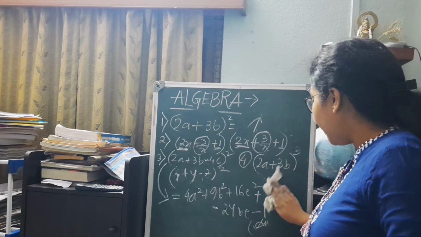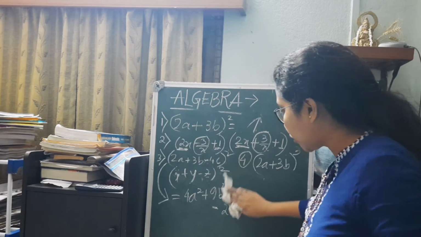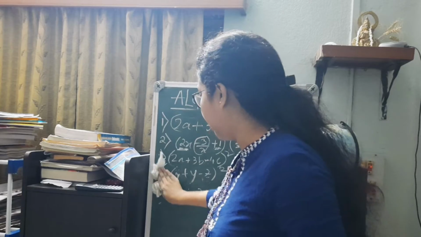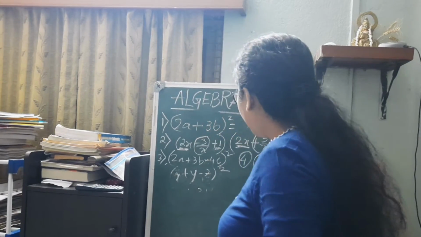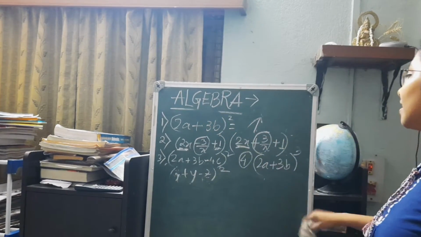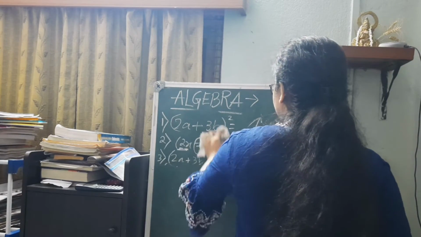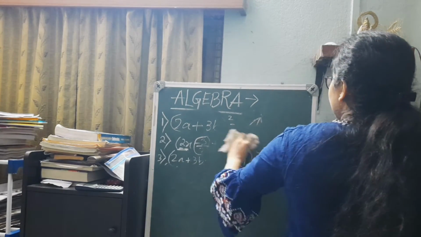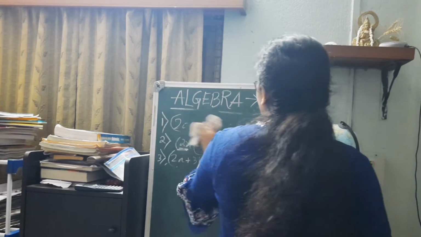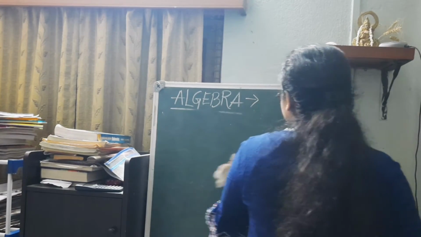Okay. So then we have the next question, which is question number 4. So if we move to question number 4, we get that it is (2a plus 3b) whole cube.